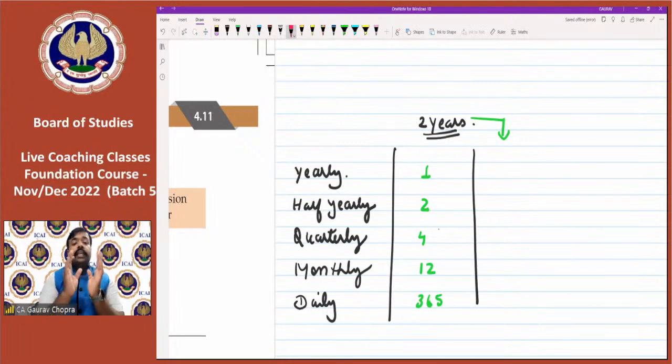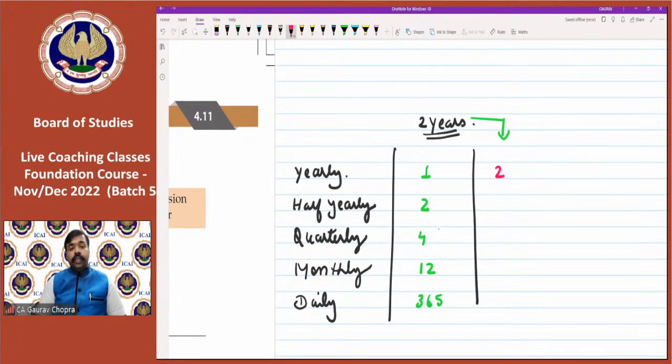So if it is yearly compounding system, then we can multiply 1 with 2. Yearly compounding, that means we have to overall do 2 times compounding in 2 years. Half yearly. So how many half years are there in 2 years? 2 साल में कितने half years आते हैं?